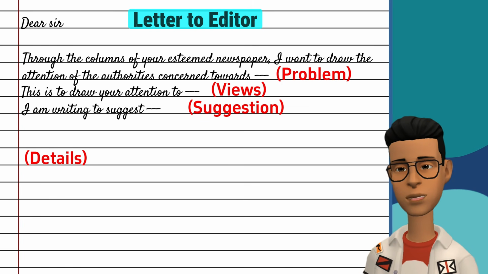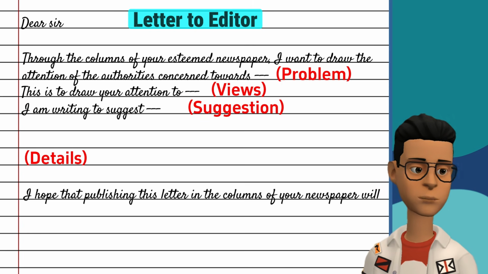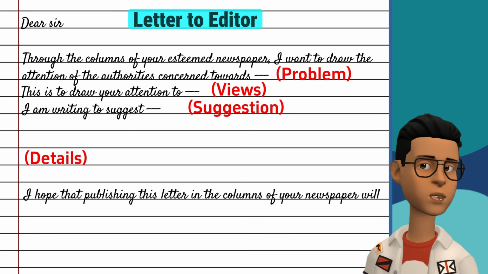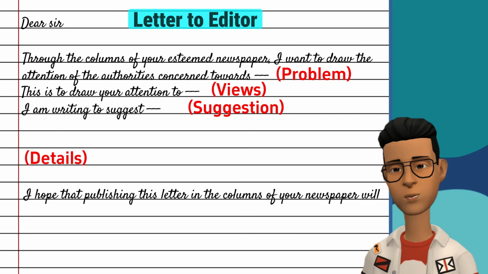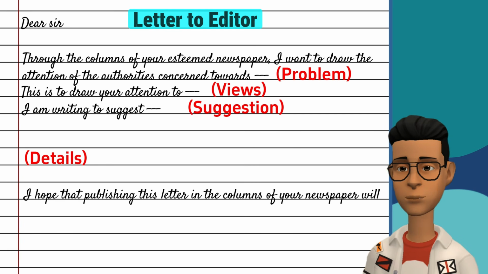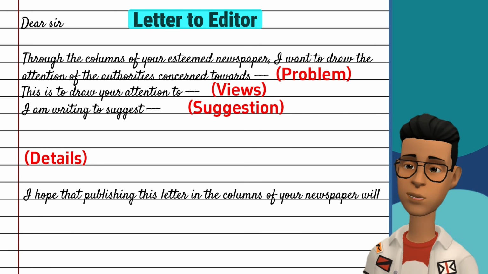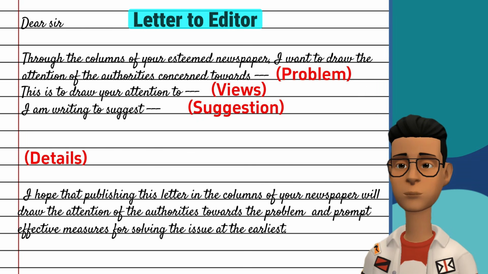In the last paragraph, write the words like, I hope that publishing this letter in the columns of your newspaper will. Complete the sentence with common sense. Means, if the letter was about a problem, you can write this.